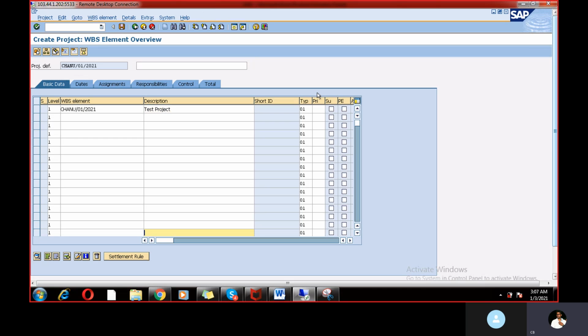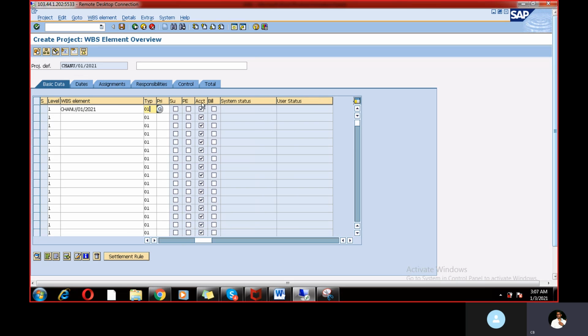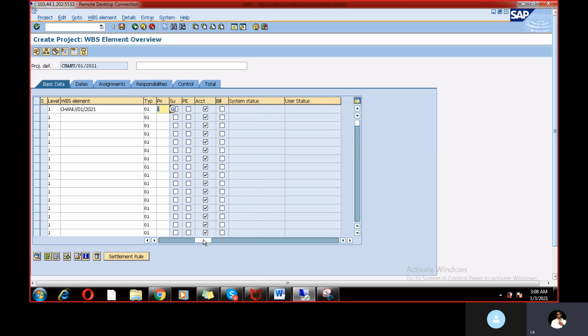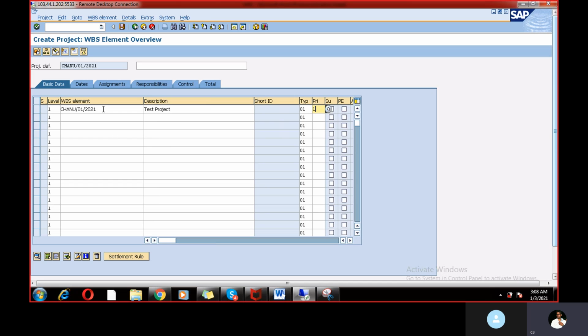And here you can also see. So type. And here we have account assignment option. We just tick it out. So priority you can take it as very urgent, or normal, low. The project condition you need to give status. So you can give very urgent. So this is the project we have created.